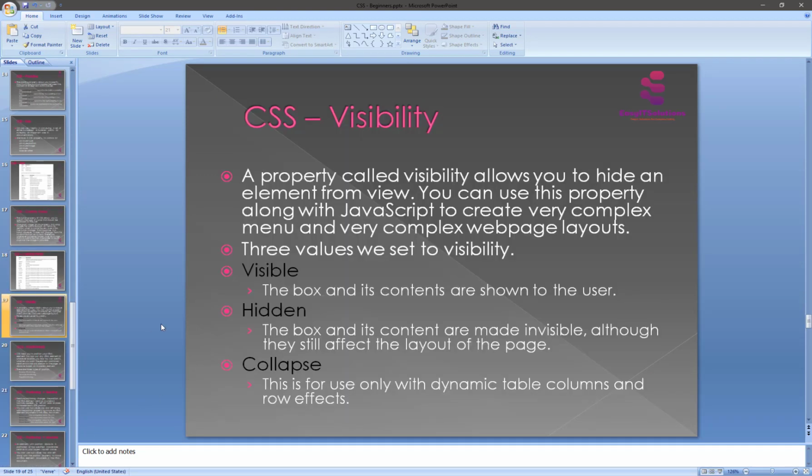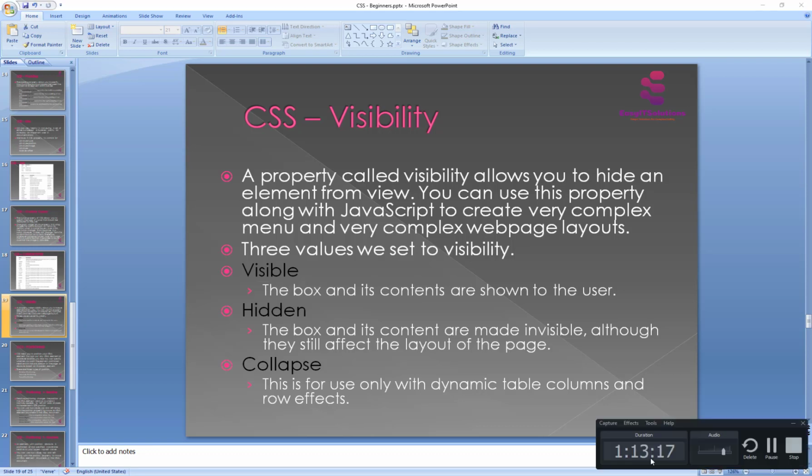The next thing is visibility. So what is visibility? A property called visibility allows you to hide an element from view. You can use this property along with JavaScript to create a very complex menu and a very complex web page layout. The three values we can set for visibility are: first visible, second hidden, and third collapse. So this is visibility.